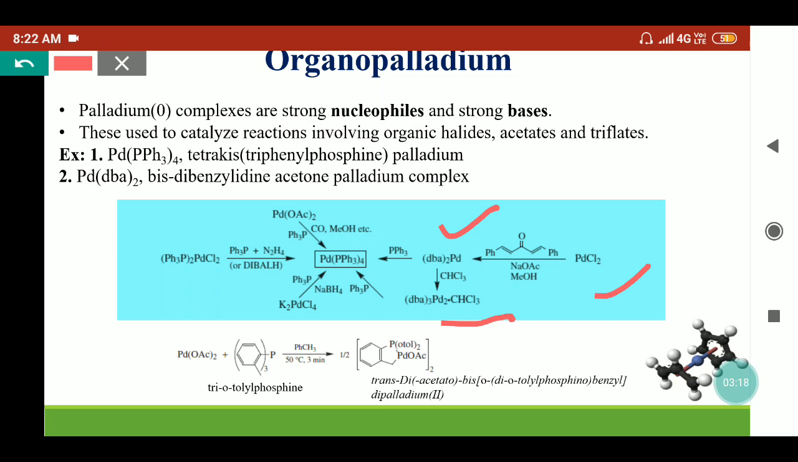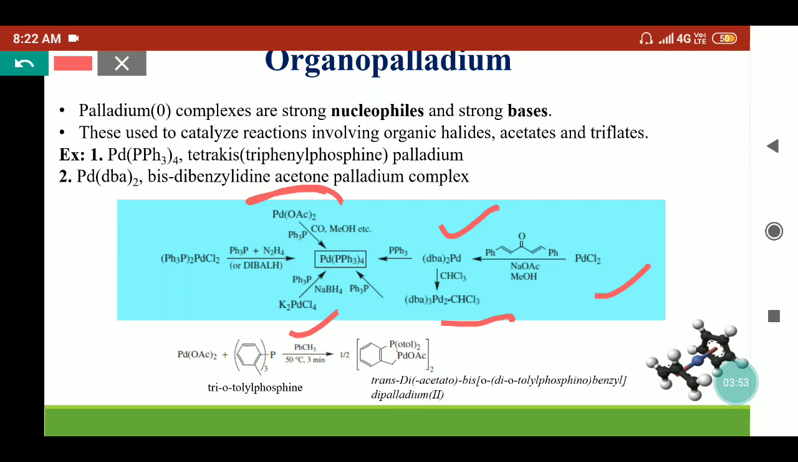This complex can be synthesized from other moieties also, like we can use palladium acetate, we can use the dichlorobis(triphenylphosphine)palladium complex or potassium palladium chloride complex in the presence of a reducing agent as well as triphenyl phosphine ligand. So they all can help to produce the Pd(PPh3)4, that is the tetrakis(triphenylphosphine)palladium complex.